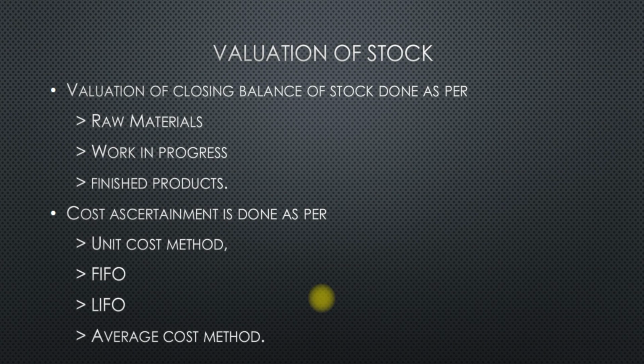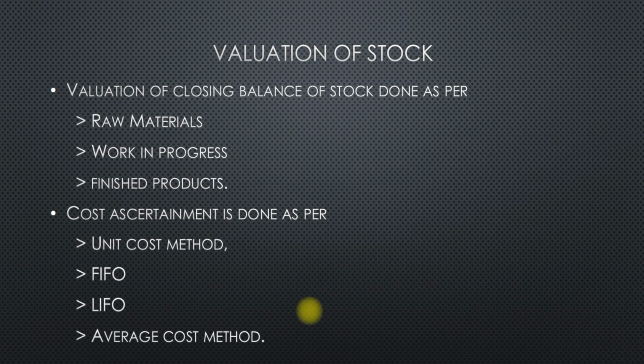At the credit side of the trading account, the value of closing stock is kept. So also it is kept at the asset side of the balance sheet. If the stock is overvalued, it may lead to inflation, and if it is undervalued, the profits will be shown at a lower figure.